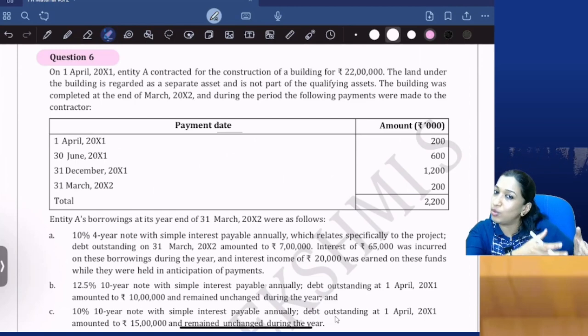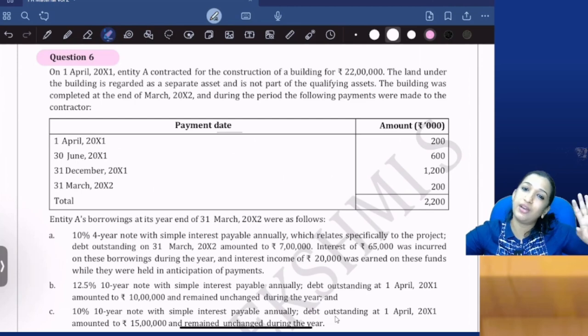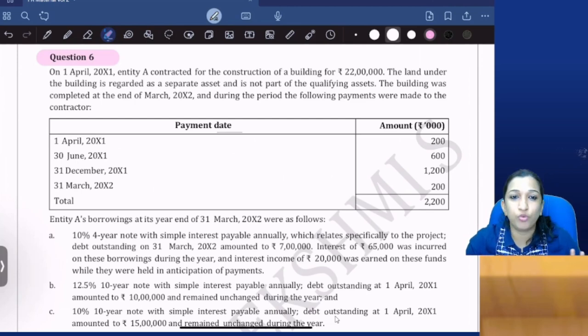If it is related to a qualifying asset, it can be capitalized or else it will be charged to P&L. How do you compute borrowing cost to be capitalized? We divide borrowings into two: general borrowing and specific borrowing. For specific borrowing there is a rule, for general borrowing there is a rule. That is what we are doing.